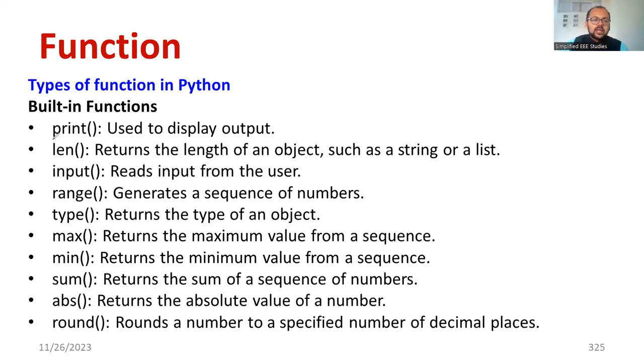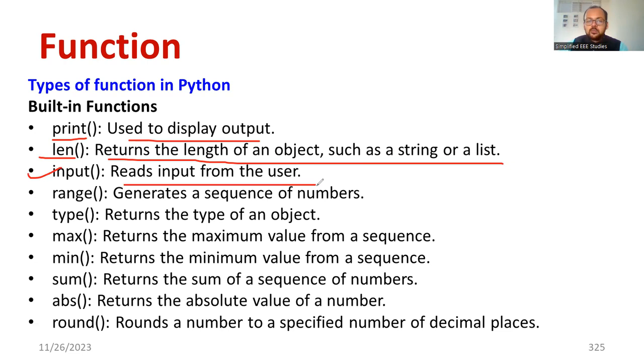The function print is used to display the output. Of course, you know. len is actually the length of an object. You can measure the length of a string or a list or tuple. List and tuple are called data types. In the next module, number 2, we are going to discuss those data types. The function input: why is input required? It reads the input from the user.